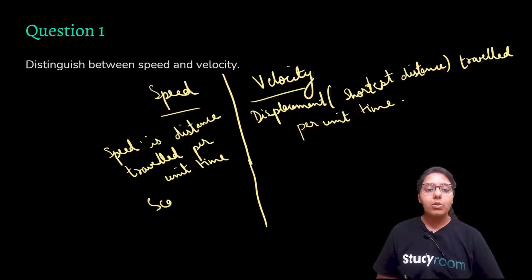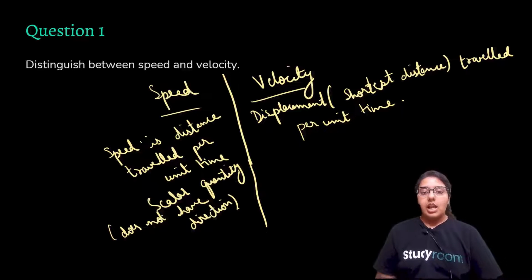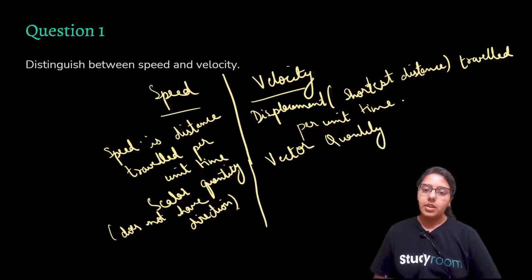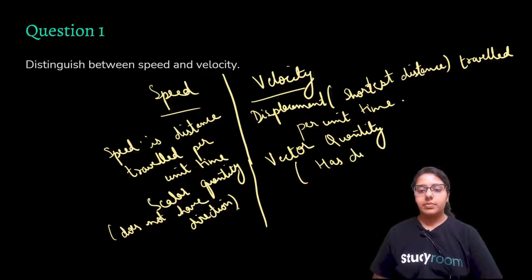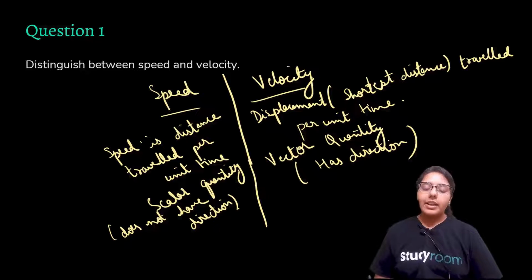Speed is a scalar quantity. It does not have direction. Right, correct. And velocity has direction, so it is a vector quantity. Speed only has magnitude and velocity has magnitude as well as direction.